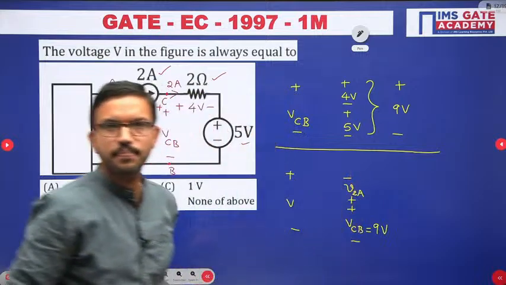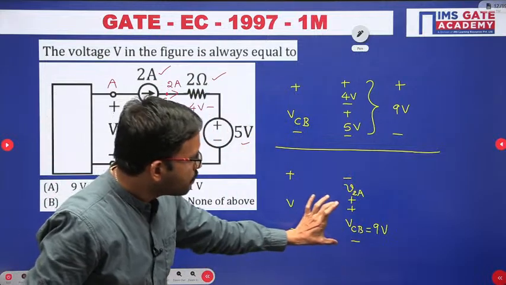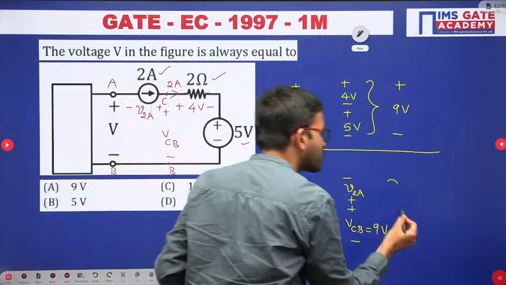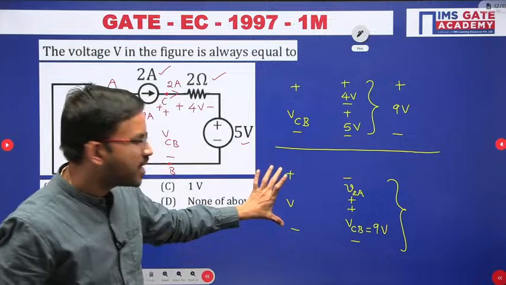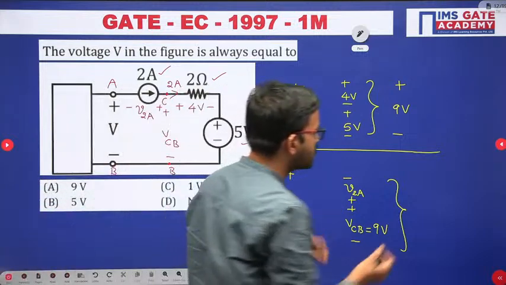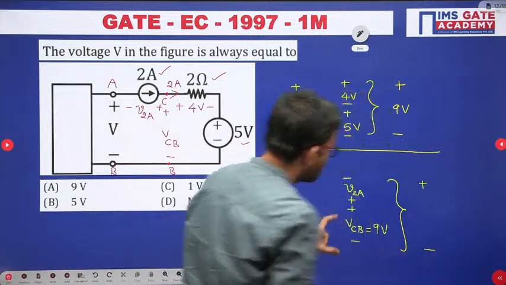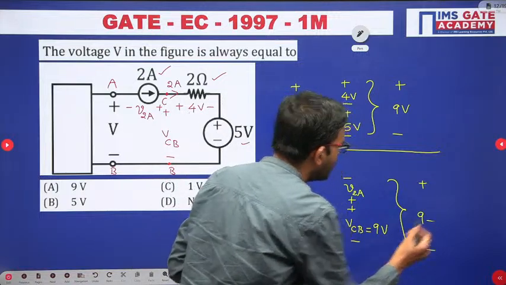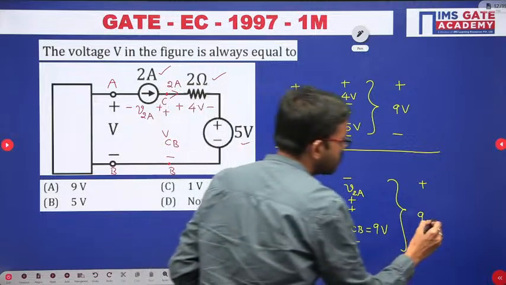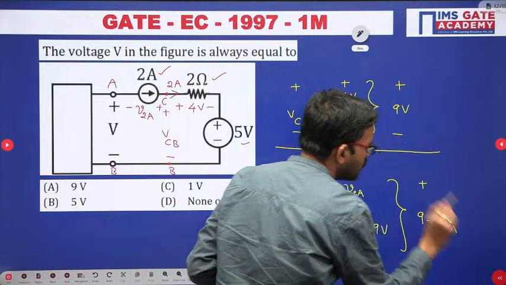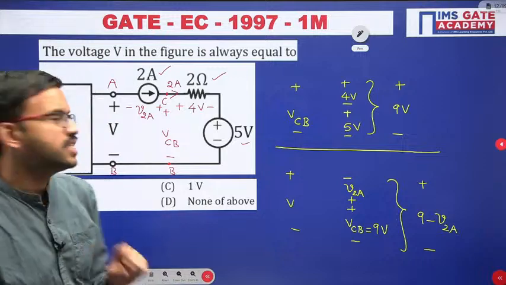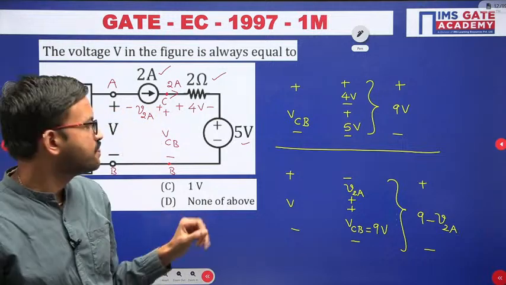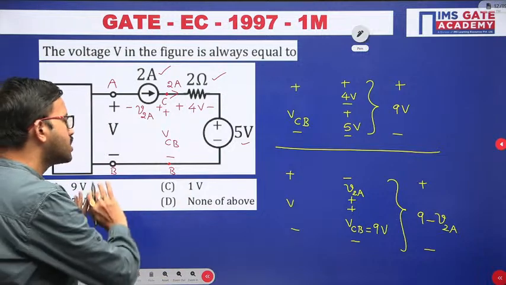Now you can observe here the polarities are plus minus, and here minus plus. That means we have to perform subtraction. Here you are having plus minus for the 9 volt, so from there I am subtracting the other voltage, that is V2A. So in this question, since we don't have the information regarding the voltage across the current source, we cannot comment.